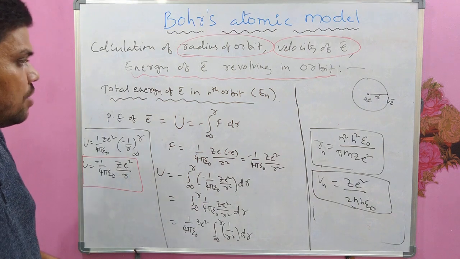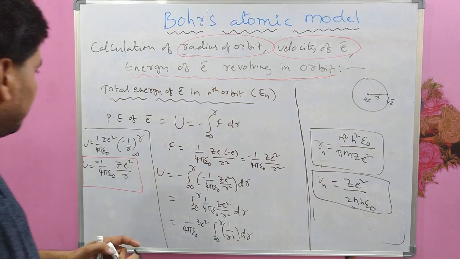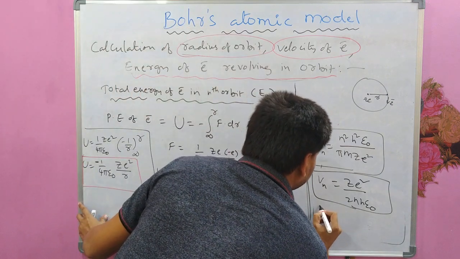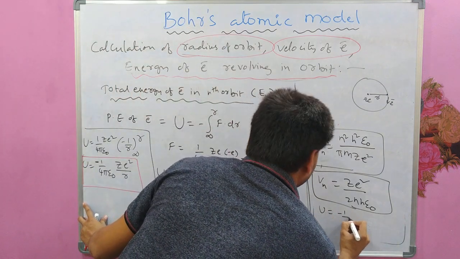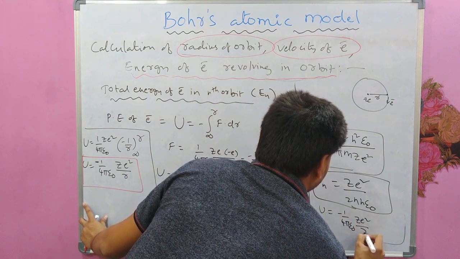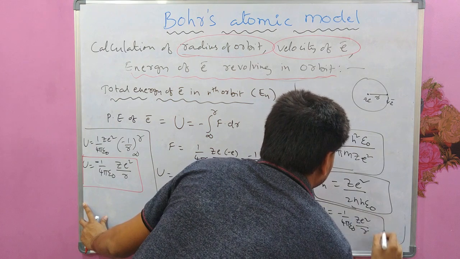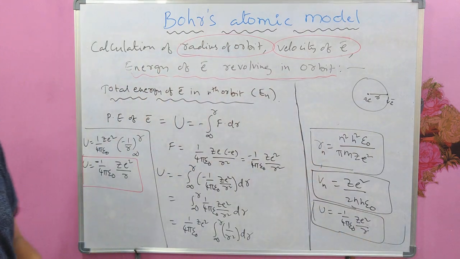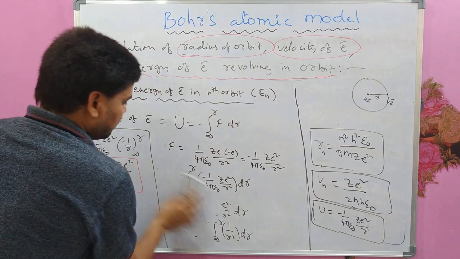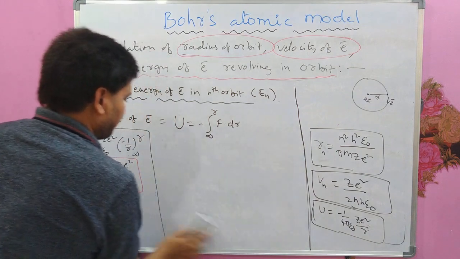Okay. Now we will calculate kinetic energy. So let me write U here. U as minus 1 by 4 pi epsilon naught ZE square by R. This potential energy. Now we will write kinetic energy of the electron.